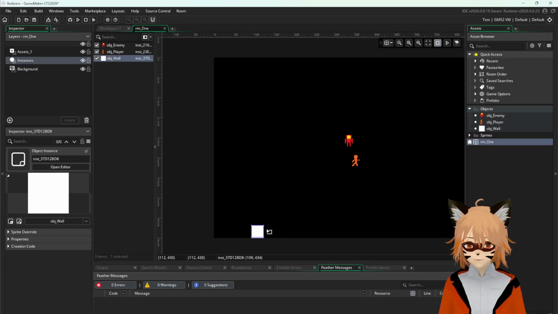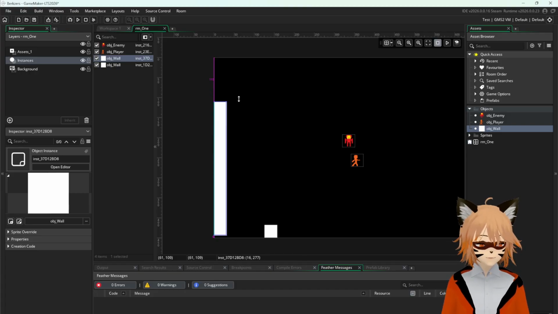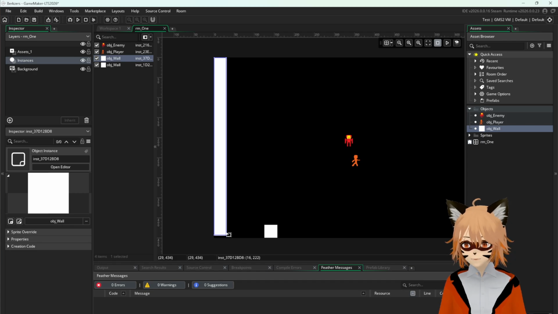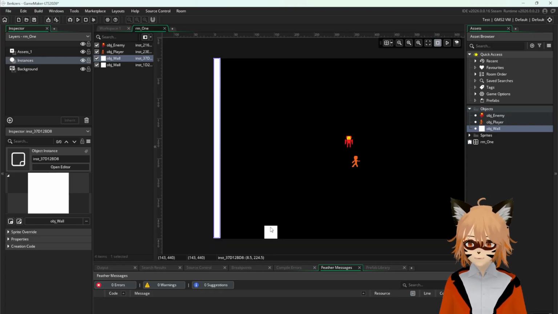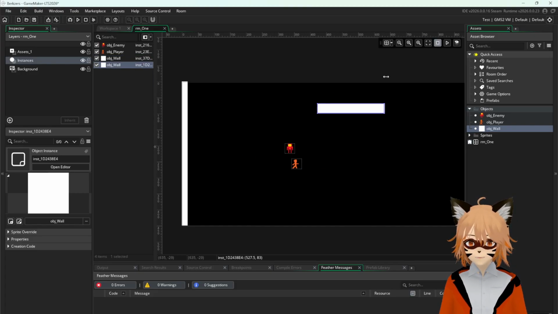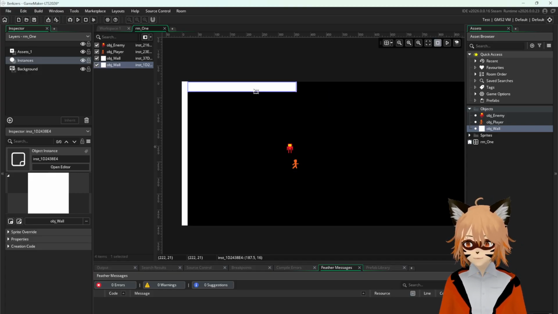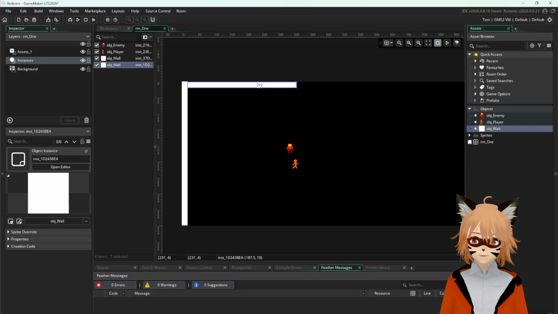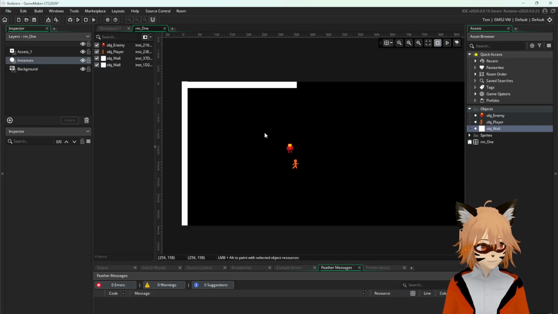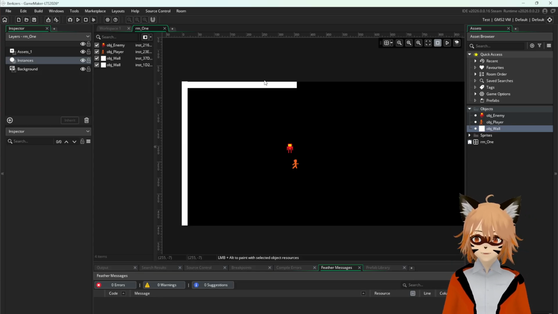All right, and then we can add more walls if you want. Just simply drag in the object. But what I like to do, what's flexible with Game Maker Studio, is you can actually change the size of objects. I would recommend you do this in your later games if these have actual pixels and actual art, because it's going to mess up your pixel art. So I wouldn't recommend doing this in a game where the instance you're trying to do has some pixel art in it.